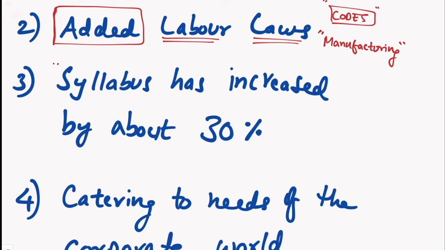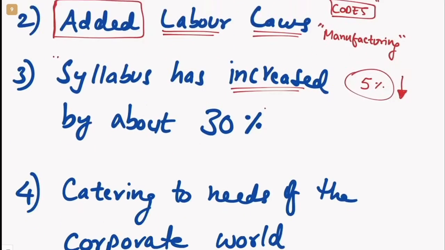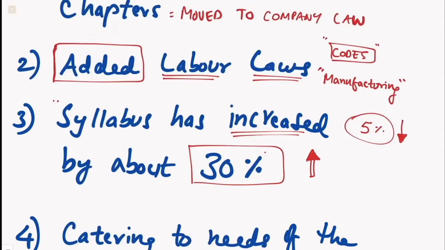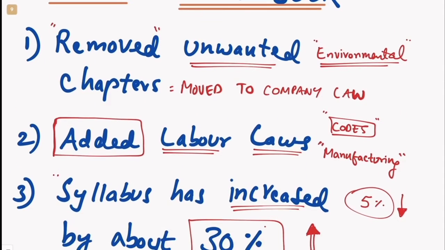And in general, in this subject, syllabus has been increased. I told you in company law, syllabus is reduced 5% in the new syllabus, but in SBEC, what is now SBILL, as I told you, setting up of business and industrial and labor laws, here the syllabus has actually not decreased, but syllabus has increased 30% because they have added the new things of labor law. So they have removed some unwanted chapters. They have moved some chapters to company law, some chapters, not everything.